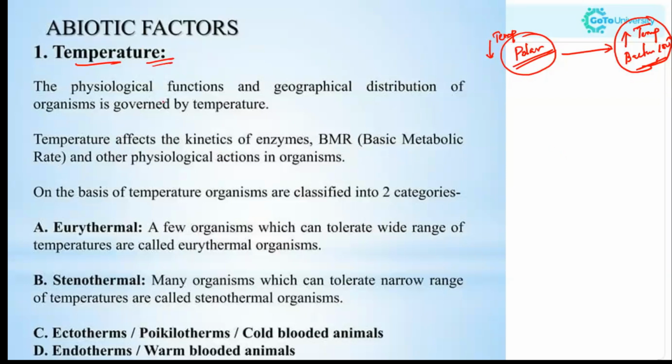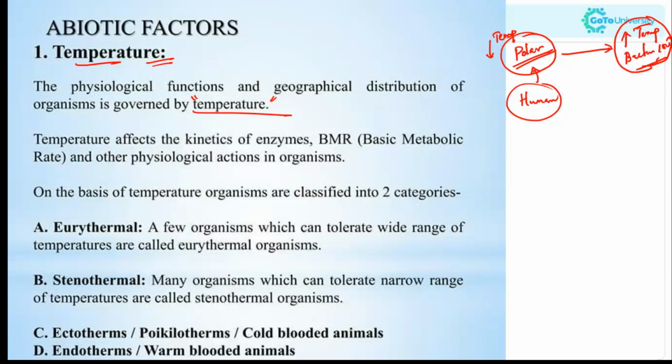The physiological functions and the geographical distribution of organisms are governed by temperature. Understand? For example, will humans be able to survive in a polar region for a longer period of time? No. It is very difficult for us to survive in a polar region or in a minus 50, minus 100 degrees Celsius climate like that.